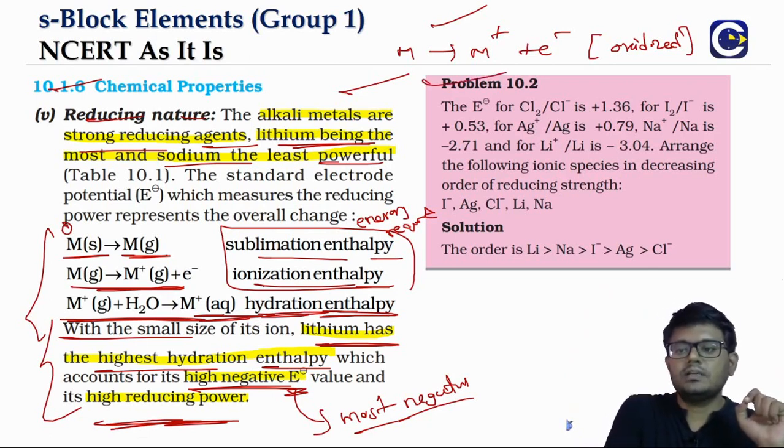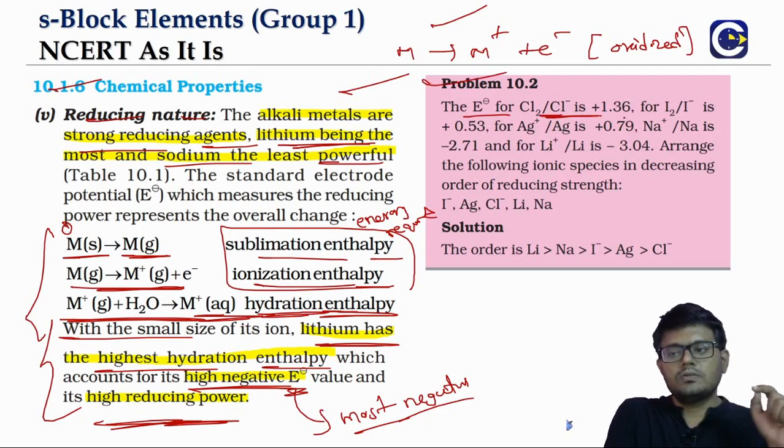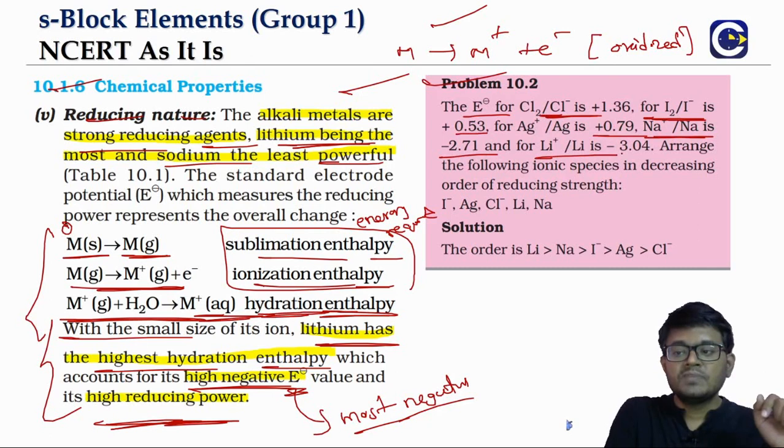Look at this question. The E0 values of chlorine becoming chloride ions is plus 1.36, iodine plus 0.53, silver plus 0.79, sodium minus 2.71, lithium minus 3.04.